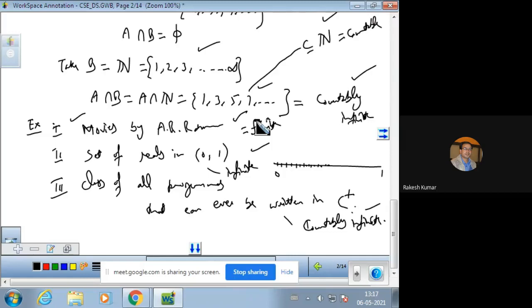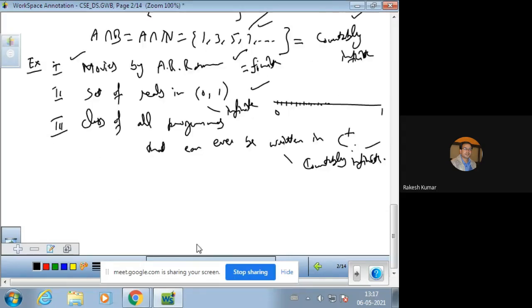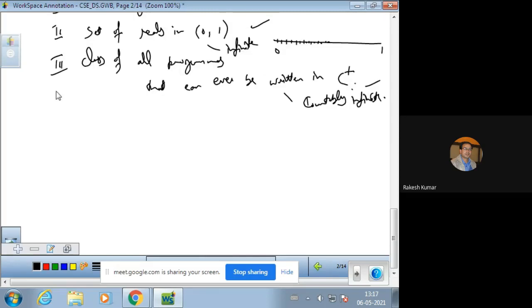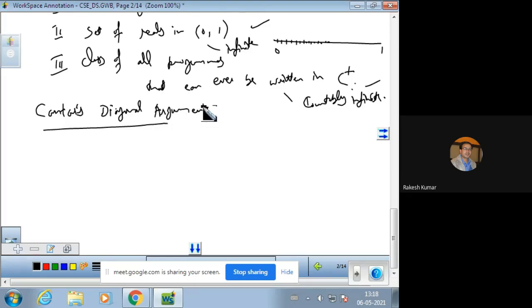So let us start with the important result, and that is Cantor's diagonal argument, also called Cantor's theorem. Cantor's diagonal argument or theorem. The theorem says that the set of all reals is countable.